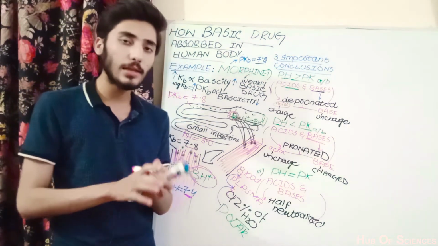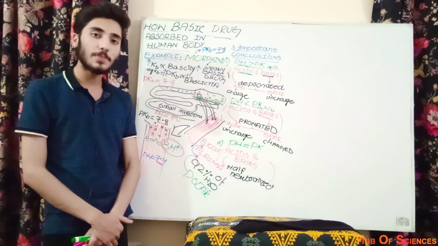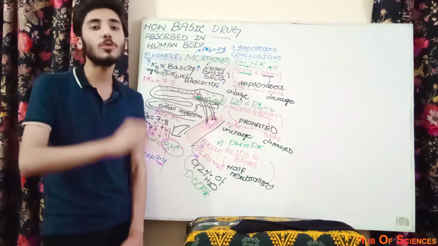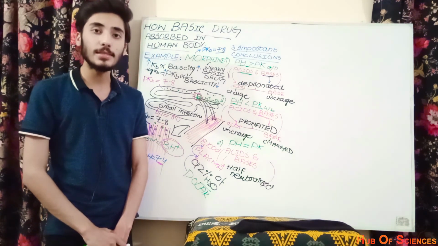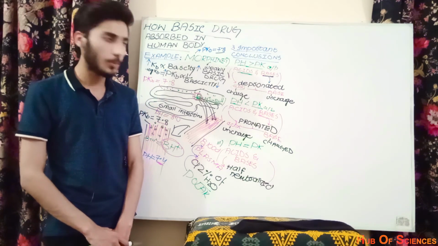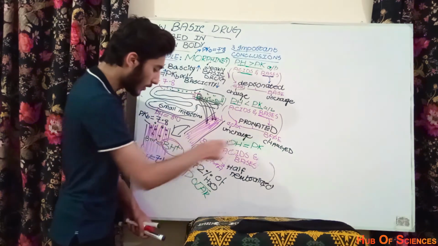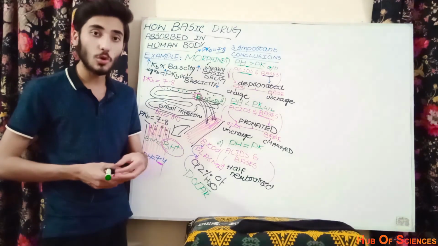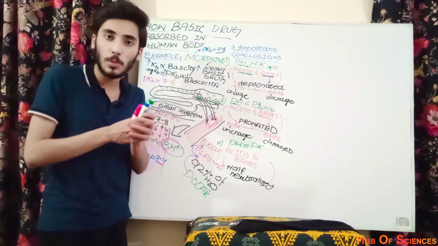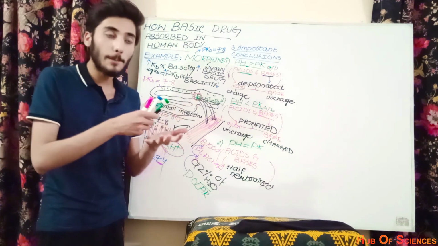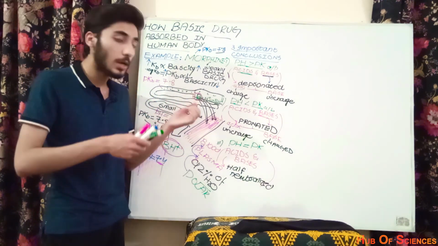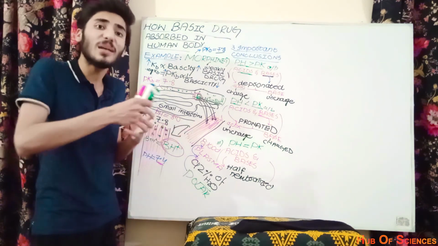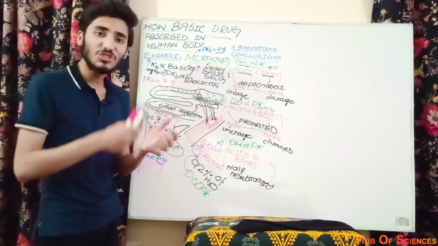If we say that 100% of the morphine is present in the blood vessel, then it suggests that 80% of this morphine will exist in its protonated form, and the protonated form of the base is the charged form. What are the benefits of the morphine being charged in the blood vessel? As we discussed the benefit of the morphine being uncharged in the small intestine, we will now discuss the benefit of the morphine being charged in the blood vessel.